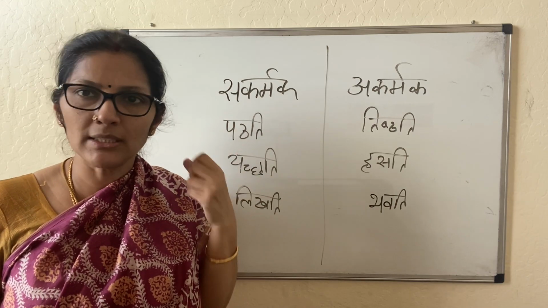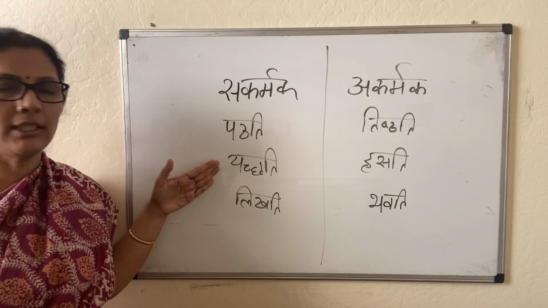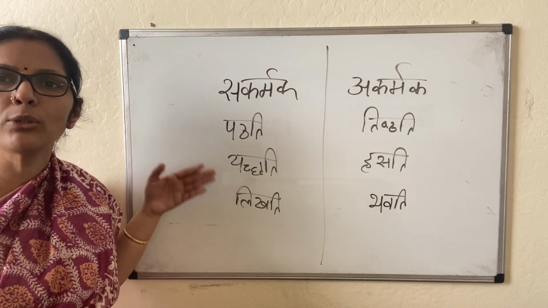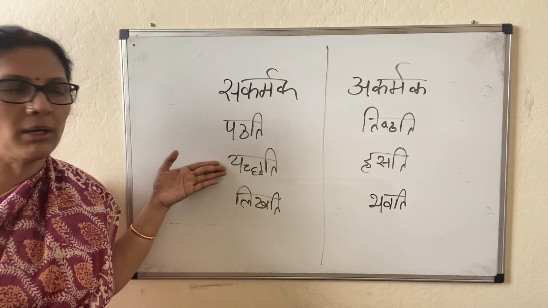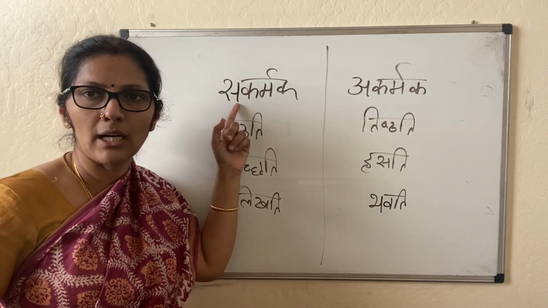So karma padam is derived. Those verbs where, when we question the verb, kim yachati, danam yachati, kim likhati, chitram likhati, we are able to give an answer, those dhatus, kriya padams, are called sakarmaka dhatu.